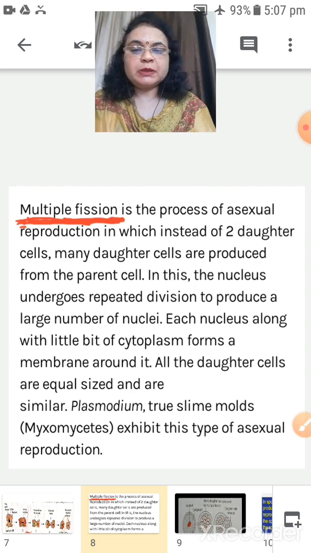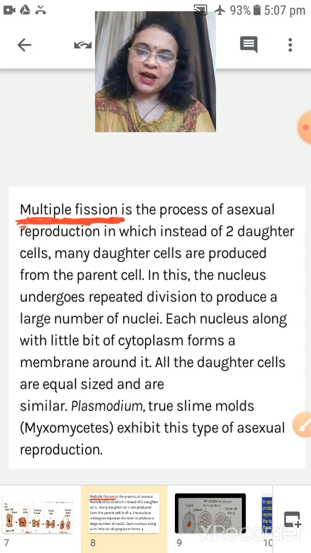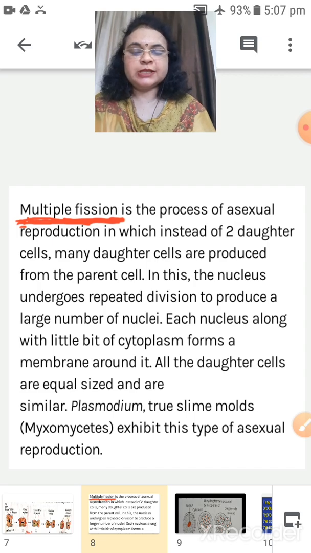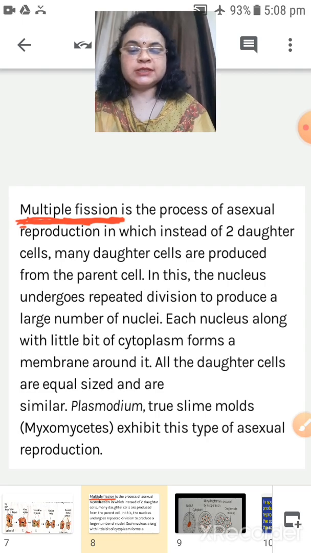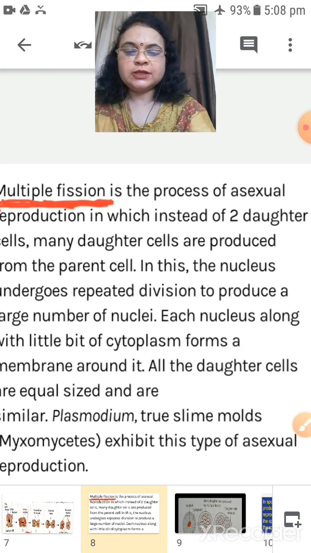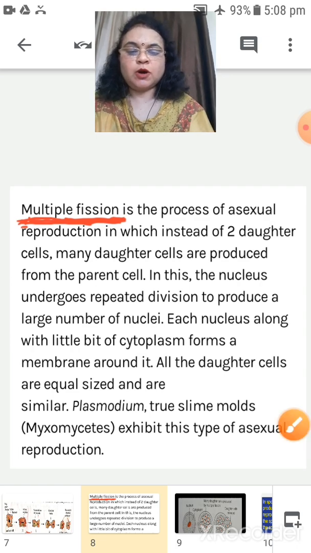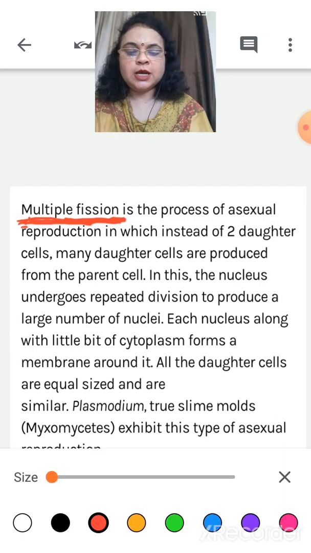Now another example of fission is multiple fission. What is the difference between binary and multiple? We can identify it from the names. Binary divides into two equal halves and multiple divides into many organisms. So in this procedure, what happens? Many daughter cells are produced from the parent cell. Understood? Many new organisms or cells are reproduced from the parent cell.